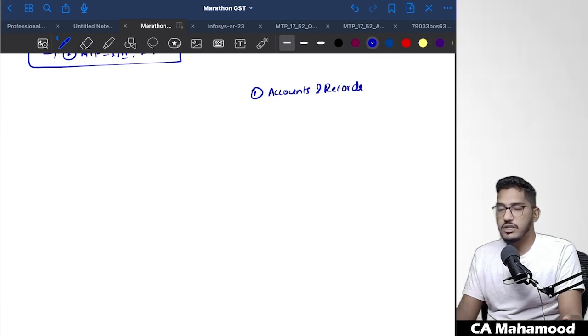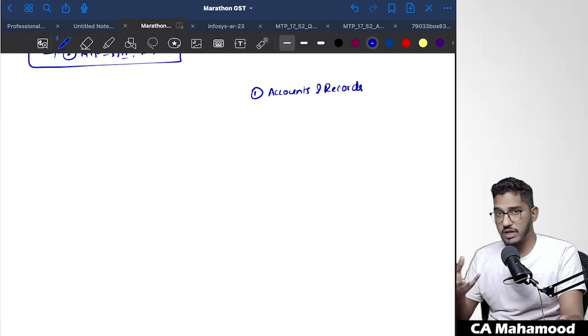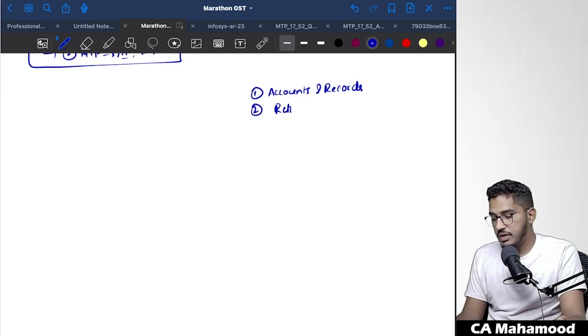You might question, sir, accounts and records is a chapter added newly under the new scheme, right? I agree with that. But when we look at the question paper pattern of the MTPs, I'm unable to find a very significant number of questions from accounts and records. So I will ask you to keep it as a last priority. Number two, the returns chapter. This chapter, returns, also try to keep as a last priority. And also time of supply.